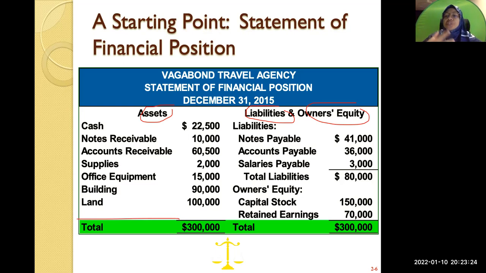Receivable means that you're going to receive in the future. So that's why something which is receivable is an asset. Yeah, notes receivable, accounts receivable, those are your assets. And then the other category is what we call owner's equity. Owner's equity is made up of your capital stock and your retained earnings. So later we look at what do you mean by retained earnings. Capital stock is the investment made by your shareholders to the company.